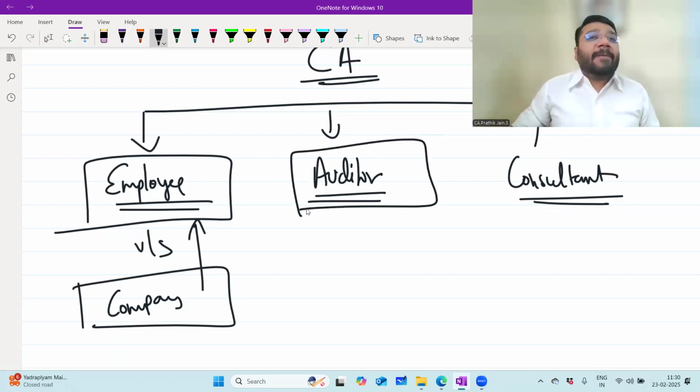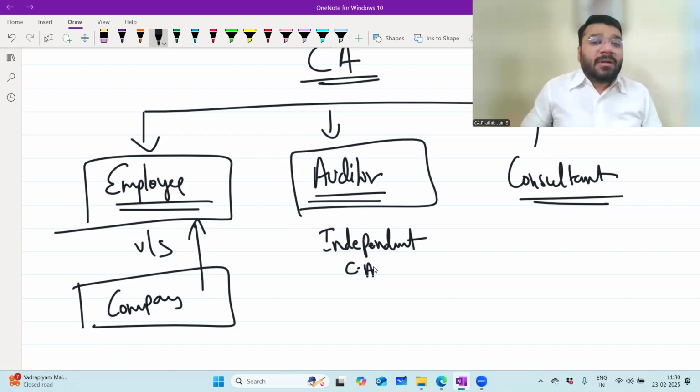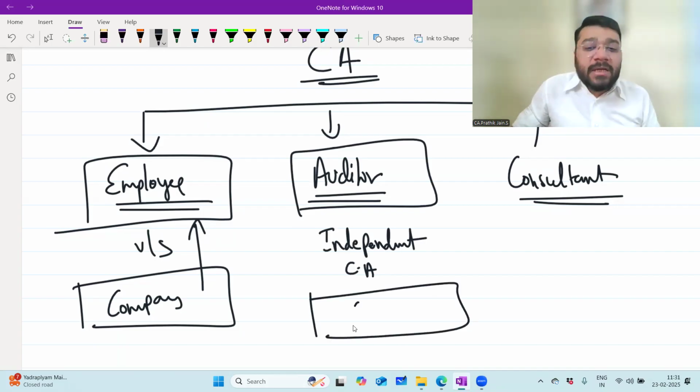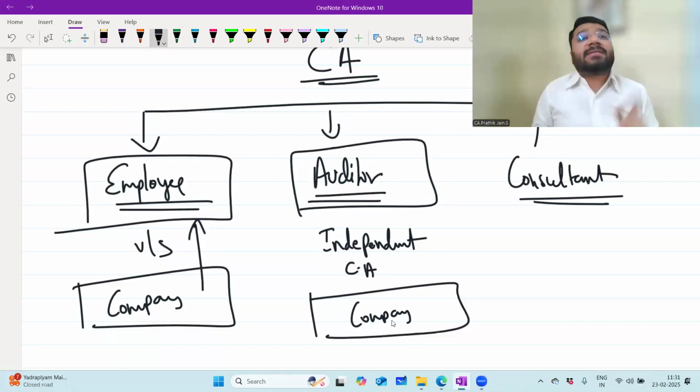Now comes a CA who is an auditor. Who is this auditor? An independent chartered accountant. Now, what is the relation between the auditor and the company? Is it an employer-employee relation? The answer is no. The Companies Act 2013 has compelled every company to get their financial statement audited by a chartered accountant. The financial statement should be attested by a chartered accountant after the audit procedure.